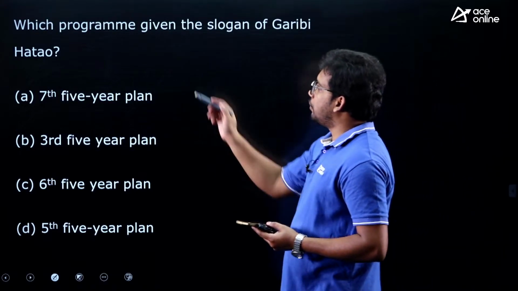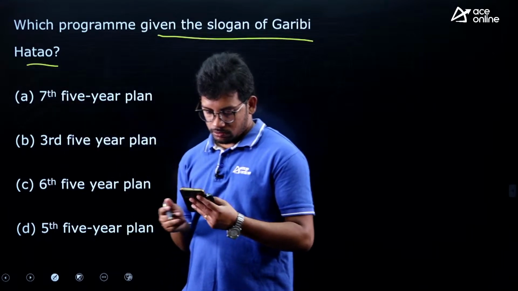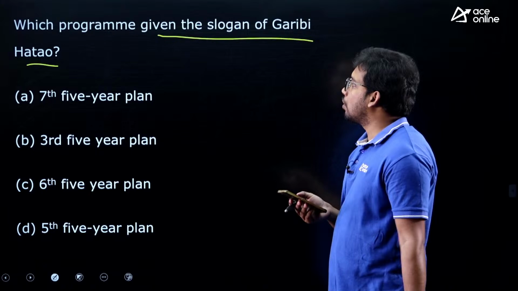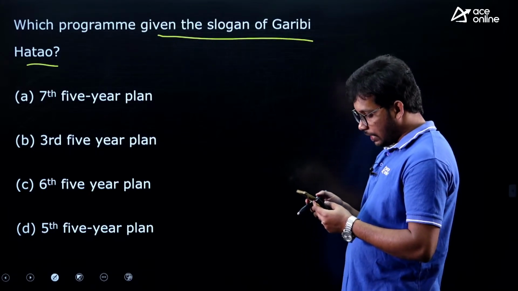Next, which program gave the slogan Garibi Hatao? Correct, Rakesh. Yes. Which 5-year plan has given the slogan Garibi Hatao?